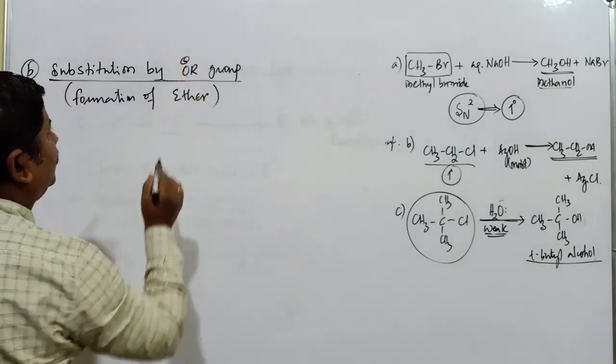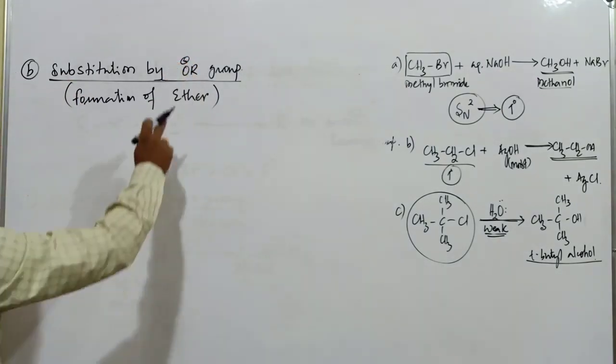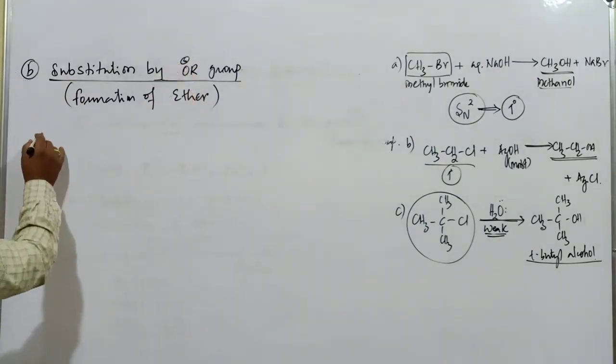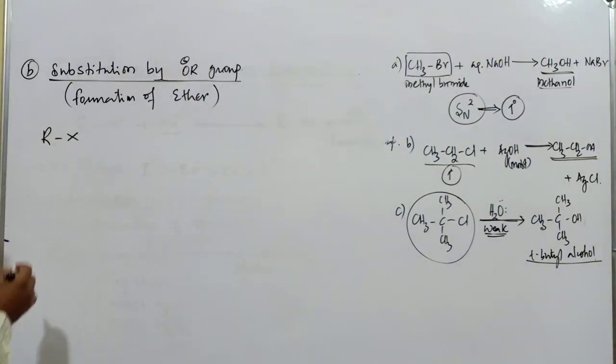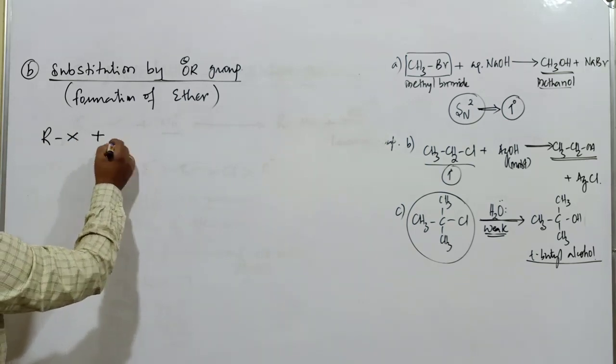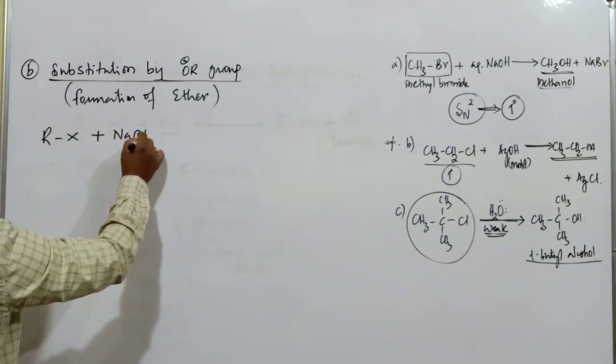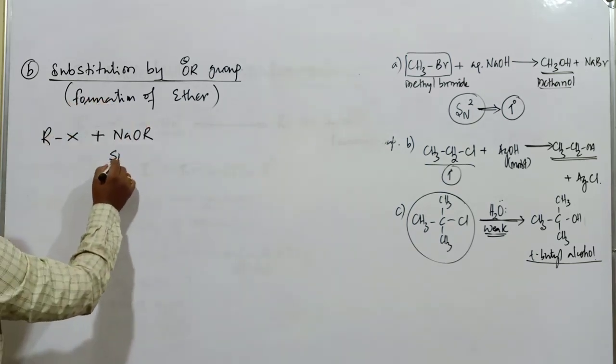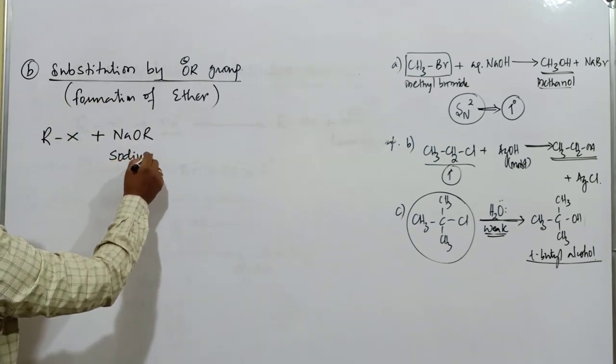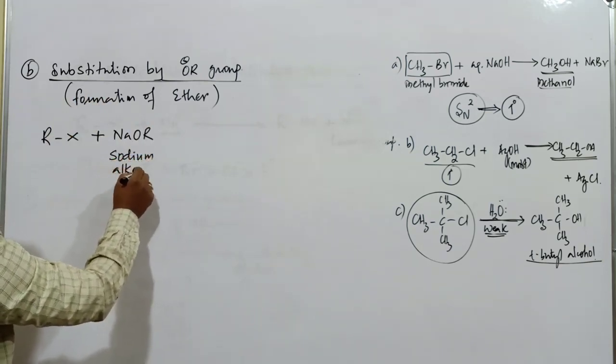Substitution by OR minus, that is alkoxide group. Here RX is a particular compound, an alkyl halide. When this is treated with NaOR, this compound is generally represented as sodium alkoxide.